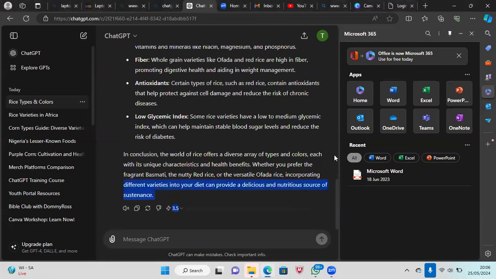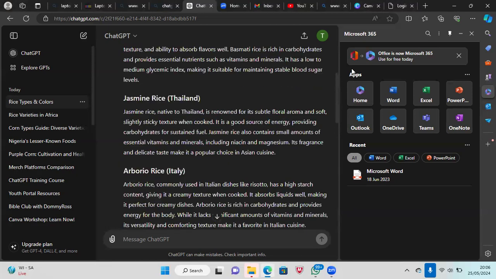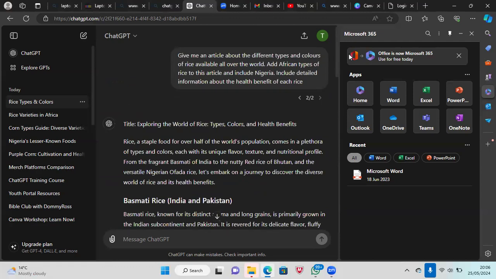Interesting. Let's see how it presents it as well, because that is very important. So remember, we mentioned at the top here: give me an article about different types and colors of rice all over the world. Add African types of rice to this article and include Nigeria. Include detailed information about the health benefits of each rice.